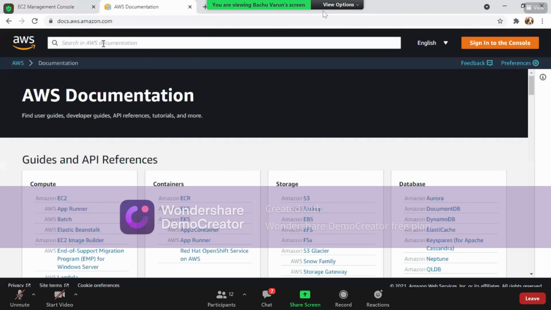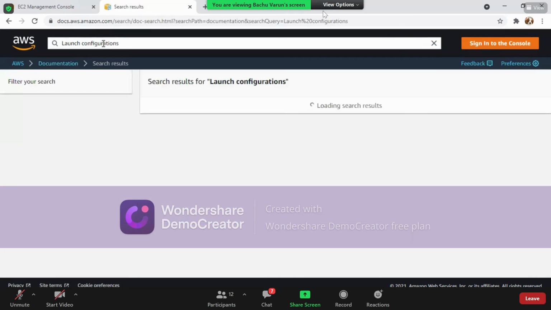docs.aws.amazon.com, in which we have something like, so the launch configuration is available for us.